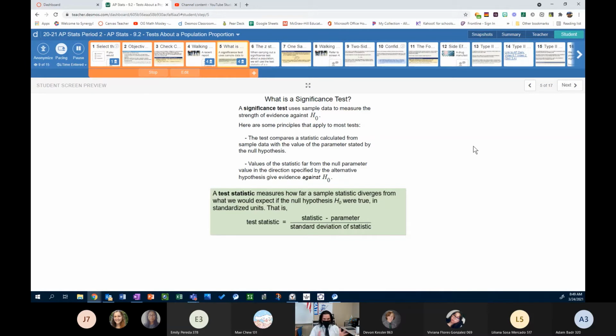And we measure how far it is away essentially by standardizing, the same as we have in previous things with population. We get it standardized. That gives us a measurement of exactly how far away it is. And beyond a certain point of distance, right, we say that this is evidence against. So a test statistic measures how far a sample statistic diverges from what we would expect if the null hypothesis were true, in standardized units. That is, test statistic equals statistic minus the parameter divided by the standard deviation of the statistic. Kind of the general way that we standardize.